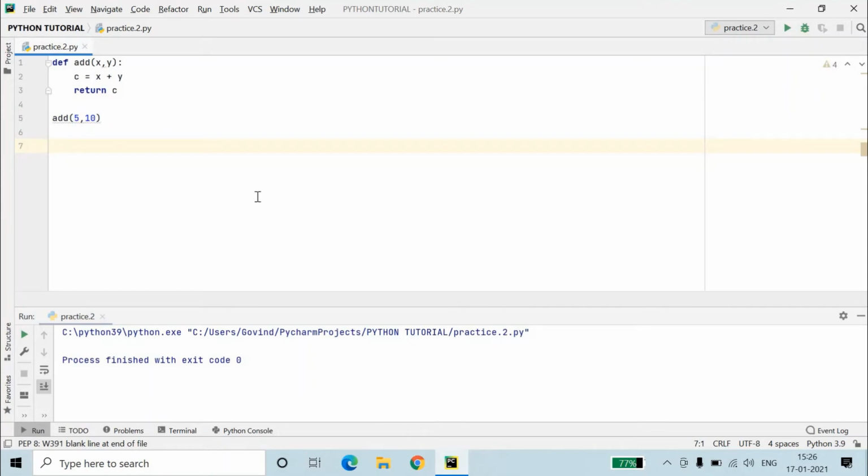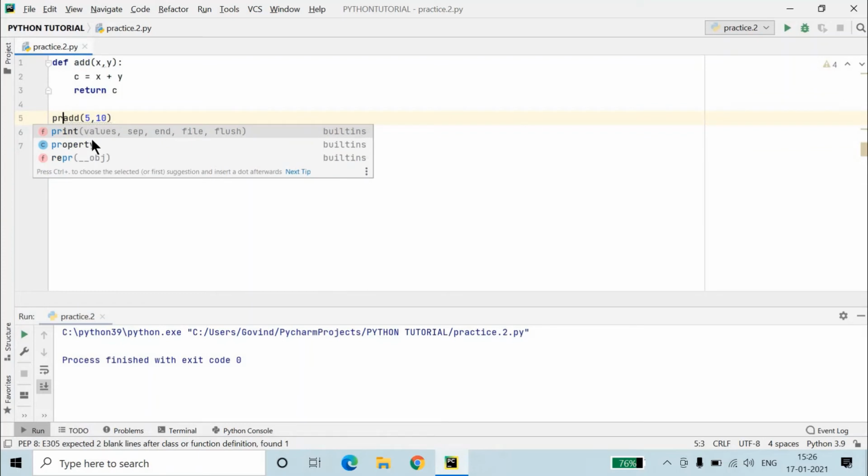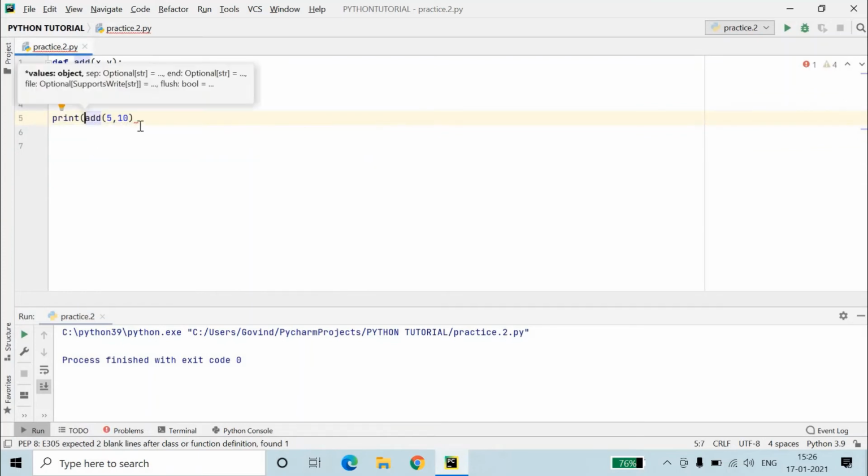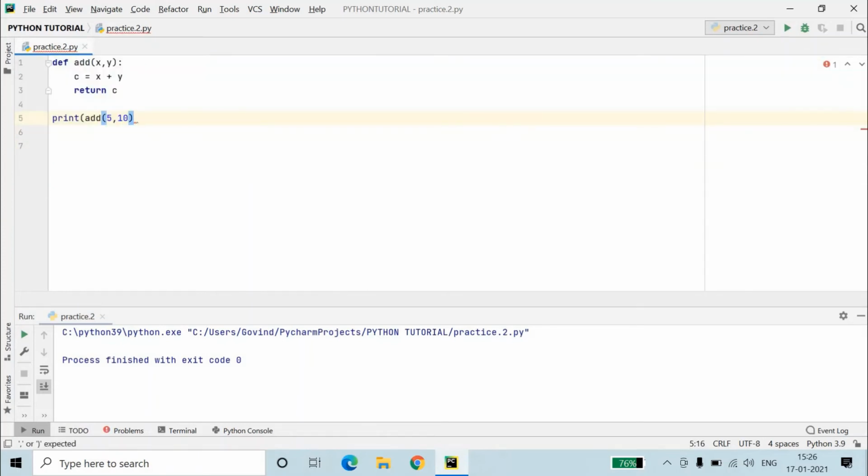The output is provided but you can't see it because you have not used any print statement. What's the use of the print statement? The print statement enables us to see the output which is provided on the screen. In this case the output is provided but you can't see it. You have to use the print function. So if we use print inside this, and close the bracket, now you can see the output is 15.